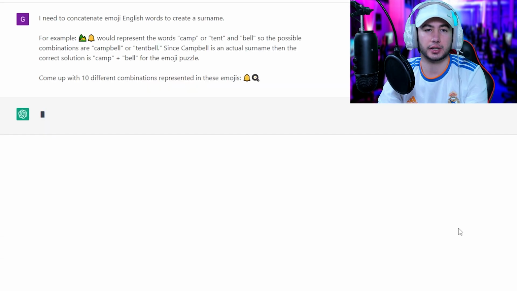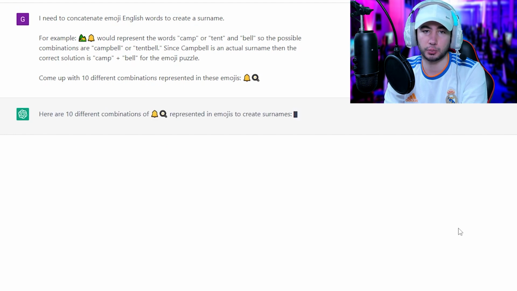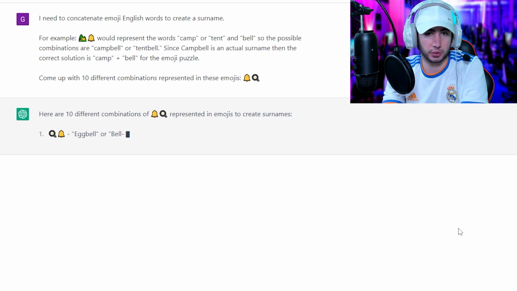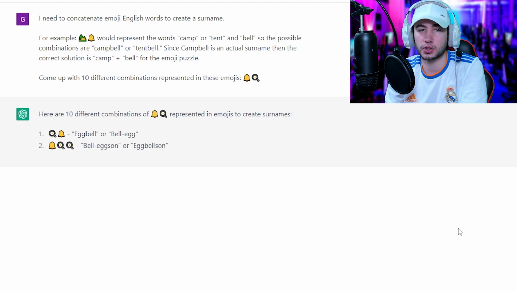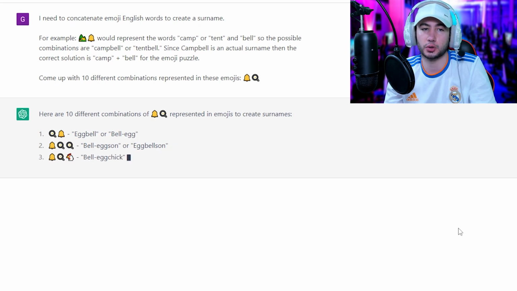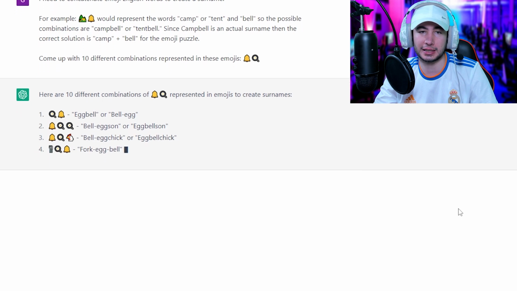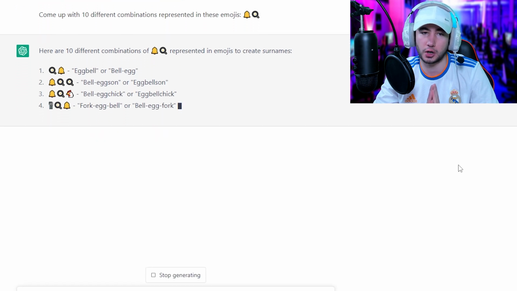I need to concatenate emoji English words to create a surname. So for example, the first ones are camp or tent and Bell, so the possible combinations are Campbell or Tent Bell. Since Campbell is an actual surname, then the correct solution is Camp plus Bell for the emoji puzzle. So come up with 10 different combinations represented in these emojis. So I'm looking for Bell Fry or something like that.